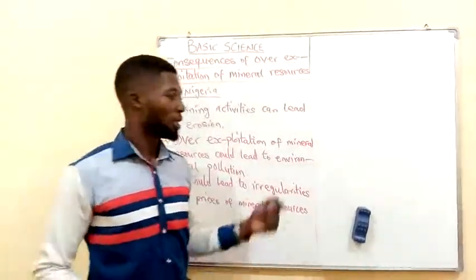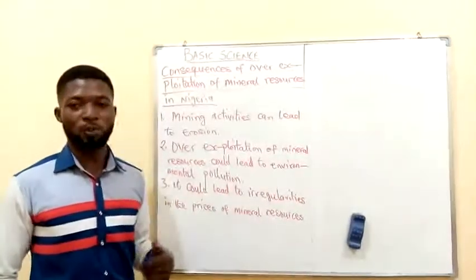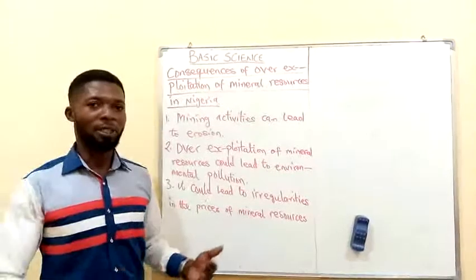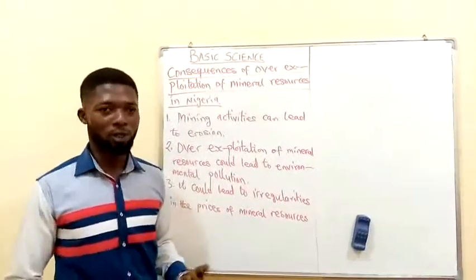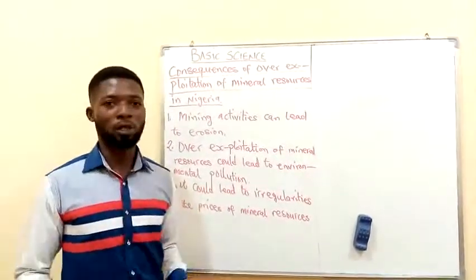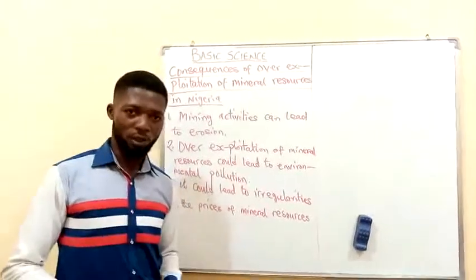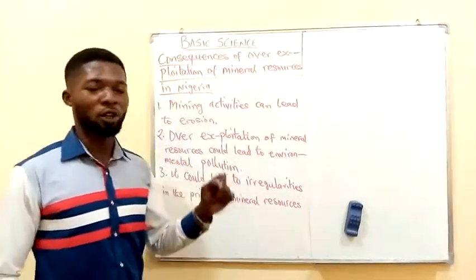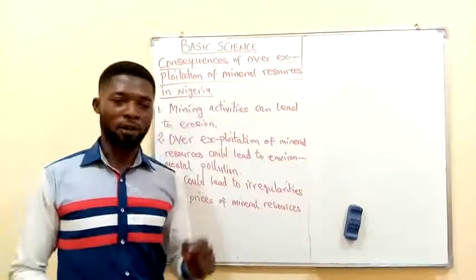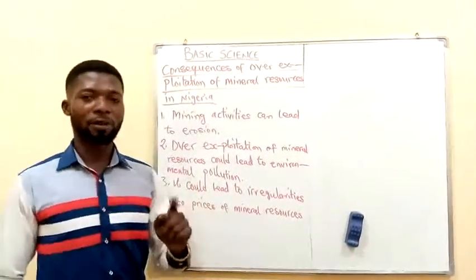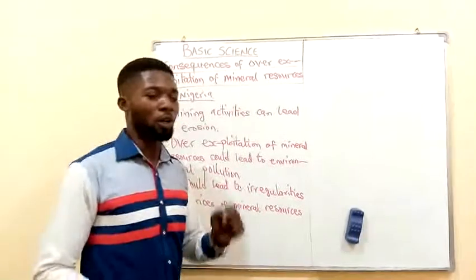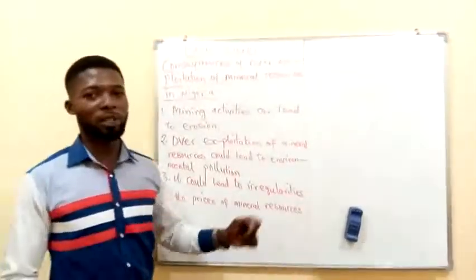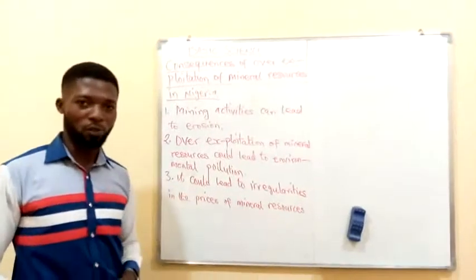believing that the minerals that can be exploited can be sold at a high rate, which can also lead to acquiring quick wealth. So people or government might not be encouraged to go into agriculture because agriculture may or may not give them their expected income, as the case may be.